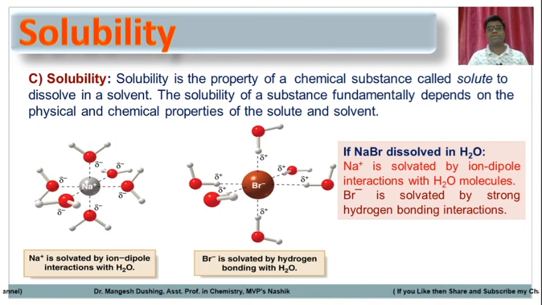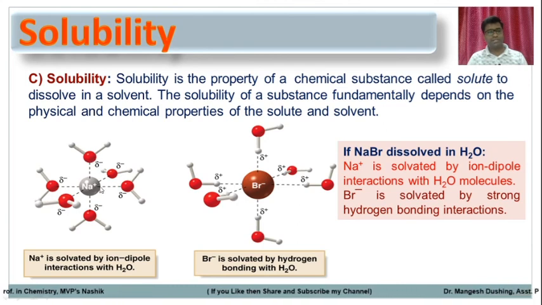Solubility is the property of a chemical substance called the solute to dissolve into the solvent. The solubility of a substance fundamentally depends upon the physical and chemical properties of the solute as well as the solvent. For example, NaBr, the solute, dissolved into water. NaBr is a polar, ionic compound that easily dissolves into water, because water is also a polar molecule.